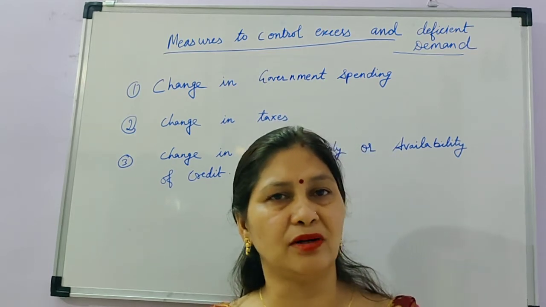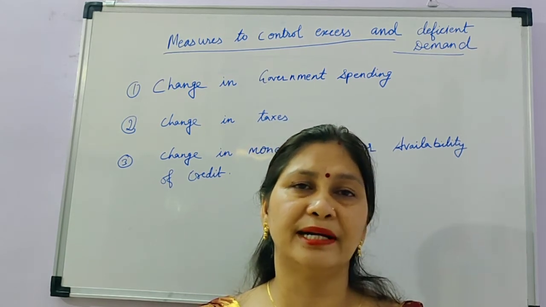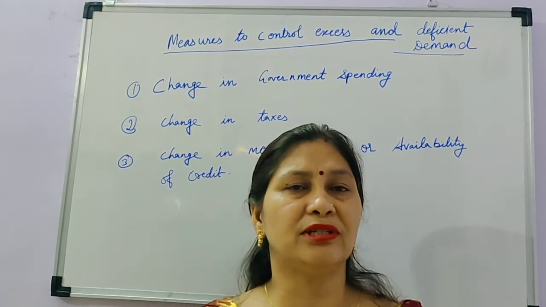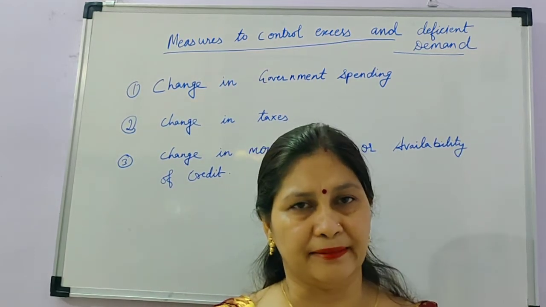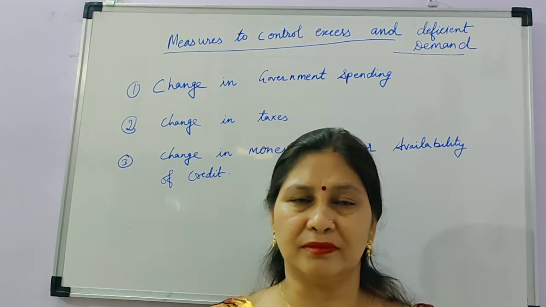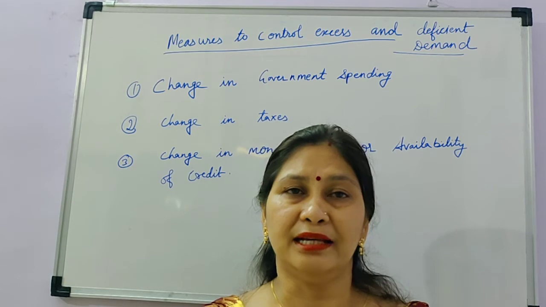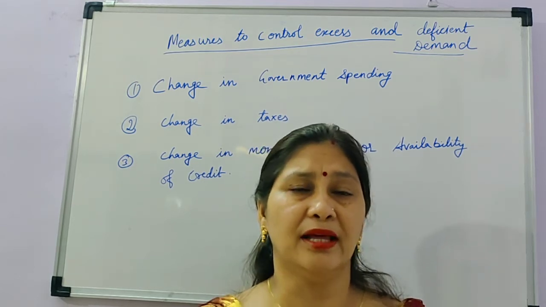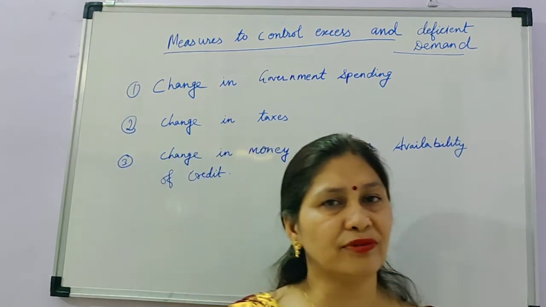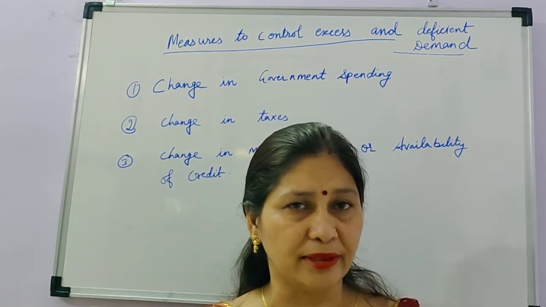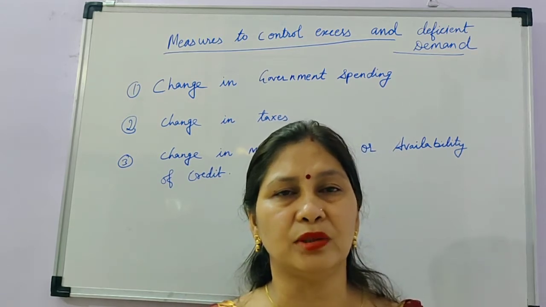If excess demand or deficient demand arises in the economy, we have to control it, and this situation will be controlled by the government and by the RBI. RBI is also controlling the money supply, that is inflation and deflation, and that you have studied in monetary policy. Government is equally responsible for controlling the situation of excess demand and deficient demand in the economy, and how this excess demand and deficient demand can be controlled.